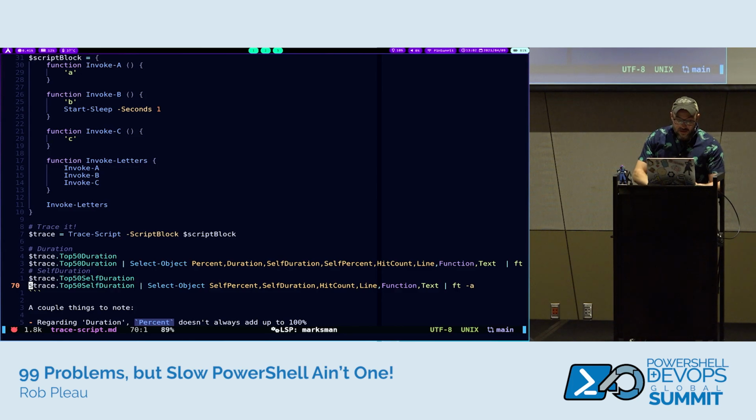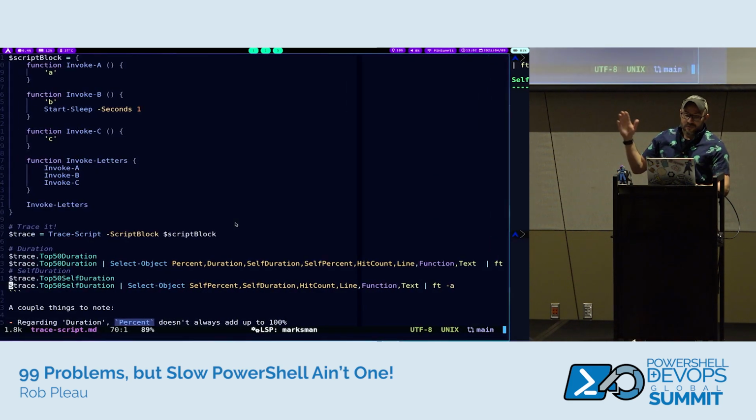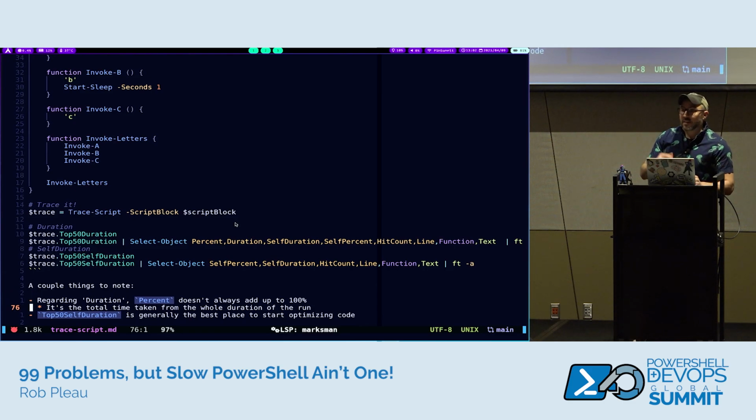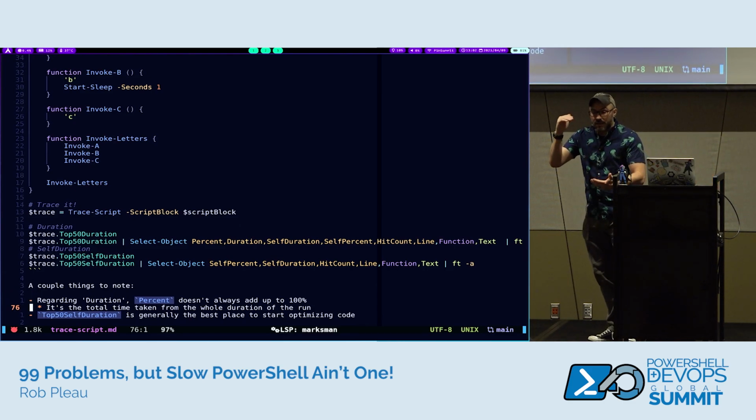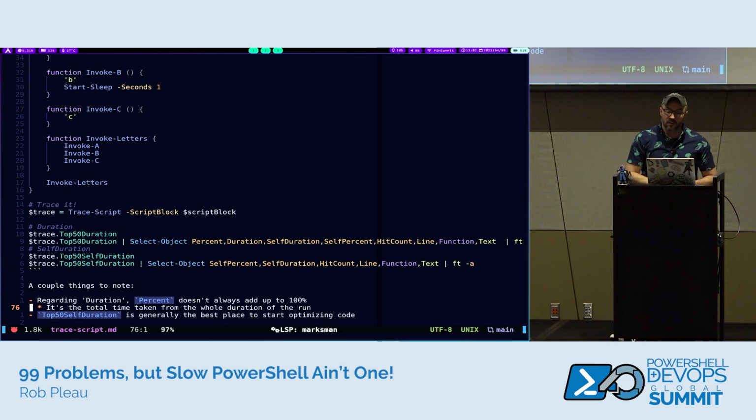And likewise, this is just a different way to view the same information. But as expected, you can see that from the self-duration perspective, 99.82 was that Invoke-B calling the Start-Sleep. So, very on the nose example there. But when you start diving into this with your real code, you'll be able to see at a line by line level, okay, these parts of my code are taking X amount of percent of the time. That's where I want to start doing my optimizations.